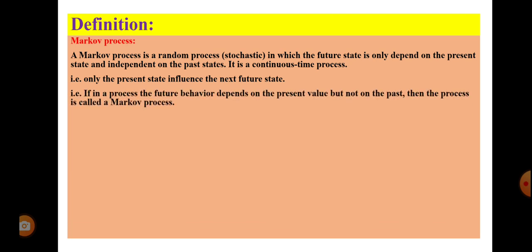If in a process the future behavior depends on the present value but not on the past, then the process is called Markov process.